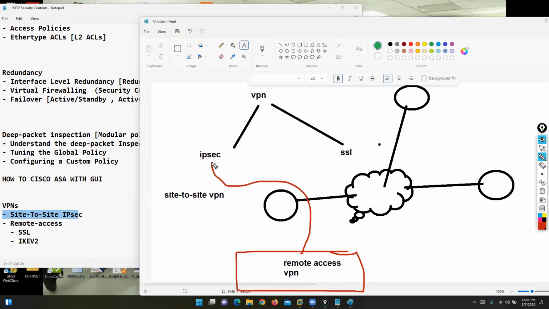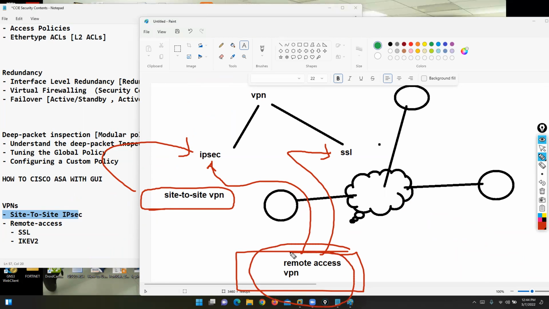Either you can go with IPsec or you can go with the SSL VPN option. It means for site-to-site, Narendra, we have only a single option. It's called what? IPsec. But for remote access VPN configuration, we have two options: either you can configure it with IPsec or with the SSL option. Now the point is, which one is the most widely used VPN option for remote access?